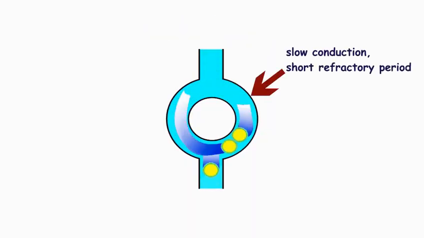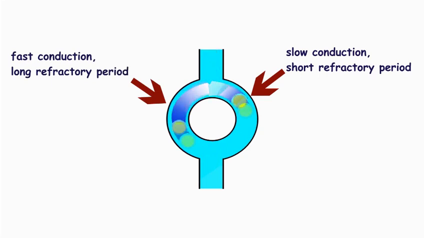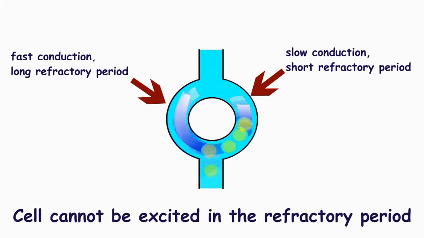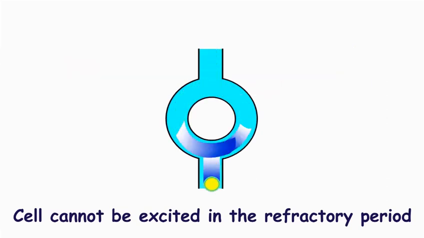One of the pathways has slow conduction and short refractory period. Another one has fast conduction and long refractory period. The refractory period is a period when cells cannot be excited.